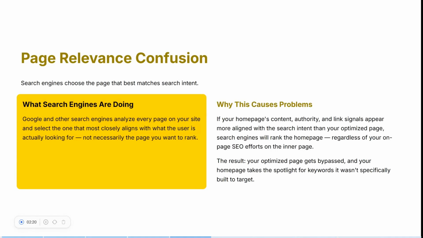Search engines also evaluate topical relevance and intent matching. If the landing page does not clearly demonstrate that it is the best resource for a particular query, the search engine may fall back to another page that appears more generally relevant. Sometimes the homepage includes broader information about a service or topic, which may align better with the perceived intent. When this happens, the search engine may decide that the homepage is actually the better page to show.